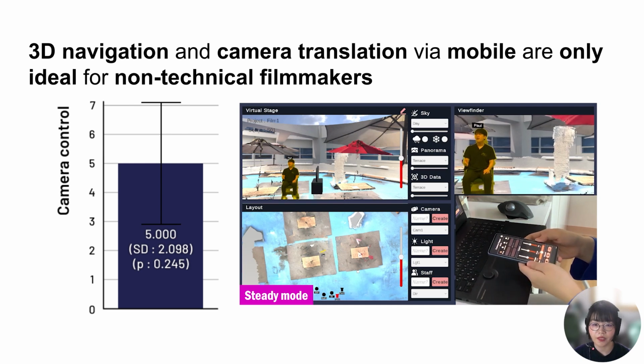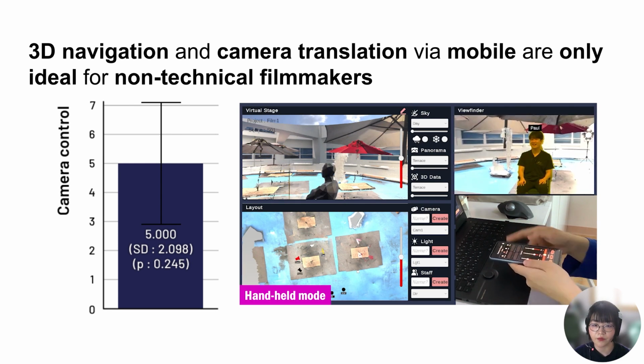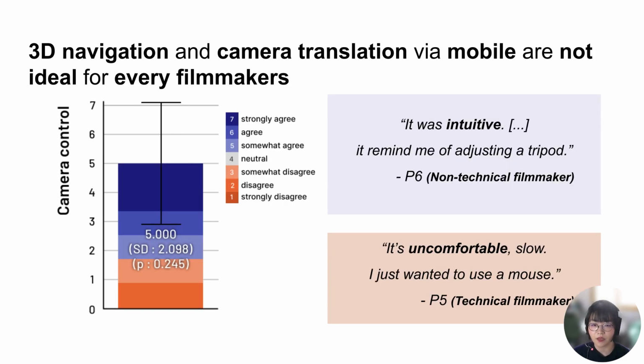However, 3D navigation and camera translation via mobile were only ideal for non-technical filmmakers. This becomes obvious when we look at each response. Non-technical filmmakers, highlighted in blue, thought the mobile app was intuitive. In contrast, 2 technical filmmakers, highlighted in orange, who are familiar with 3D software, thought the mobile was uncomfortable, saying that they just wanted to use a mouse for faster manipulation.